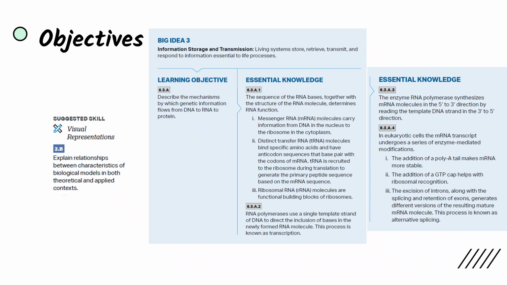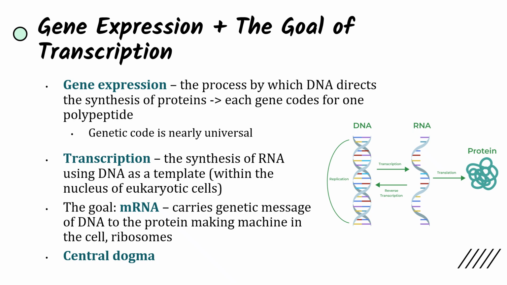and suggest a scale of visual representations to explain relationships between characteristics of biological models in both theoretical and applied contexts. So the majority of this unit focuses around the idea of gene expression, which is the process by which DNA directs the synthesis of proteins. So what proteins are made depends on what your DNA is. And each gene codes for one polypeptide. So each gene is going to code for one protein. And the genetic code is nearly universal, which is, again, evidence for common ancestry.